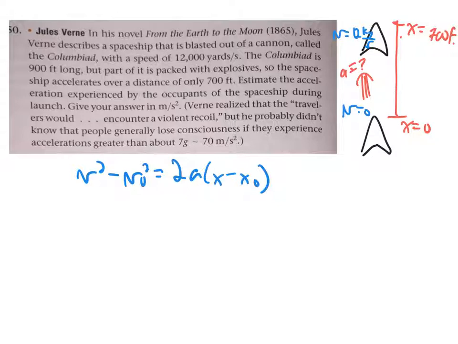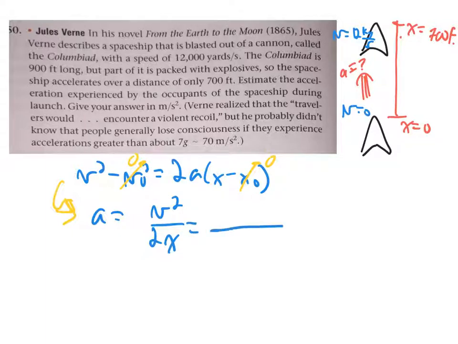So looking over here, we can solve this and say that the acceleration is, reminding that, of course, this is 0 and that is 0, making life a lot easier, just v squared over 2x, which is not so bad. And then they make the problem annoying because we have to actually do our conversions.